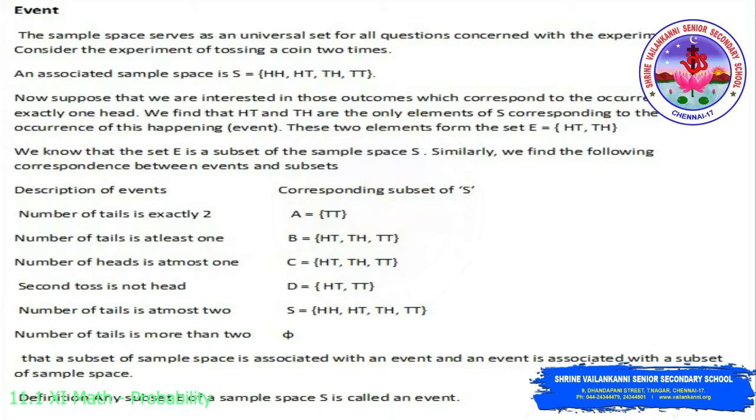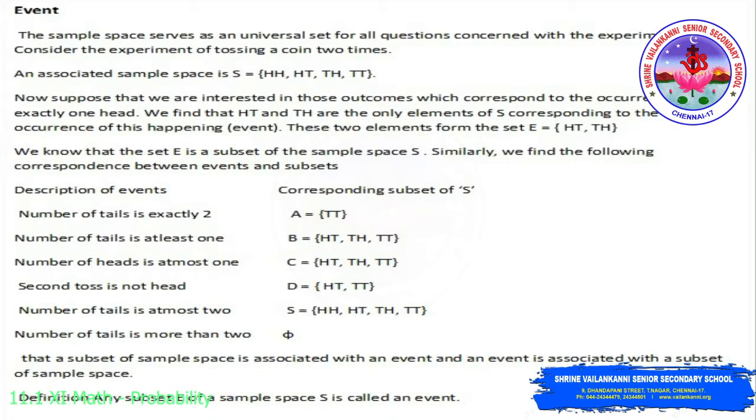Similarly, we find the following correspondence between events and subsets. The description of an event and the corresponding subset of S. Number of tails is exactly 2: then A equals {TT}. Number of tails is at least 1, that is, it should occur once or more than once: so B equals {HT, TH, TT}. The number of heads is at most 1: so C is {HT, TH, TT}.